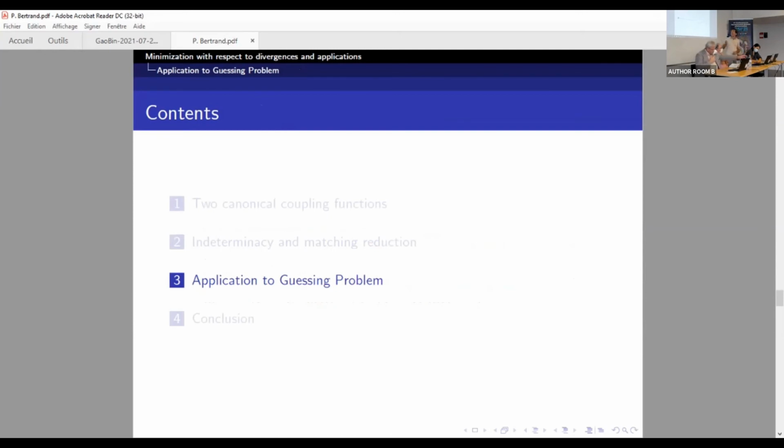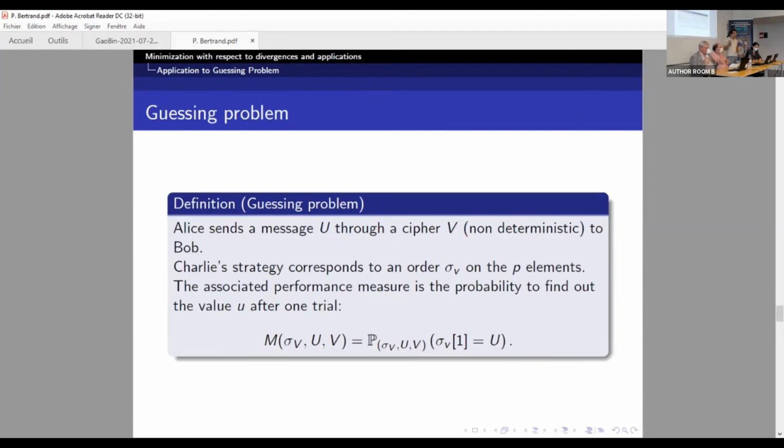Now let us apply it to the guessing problem. So the guessing problem is an original problem in cryptography. As usual, we have Alice sending a message U to Bob. The message is ciphered inside V. And we decided it's non-deterministic because if we don't, it's not probabilistic. So she can decide the ciphering she uses with a random coin or anything.